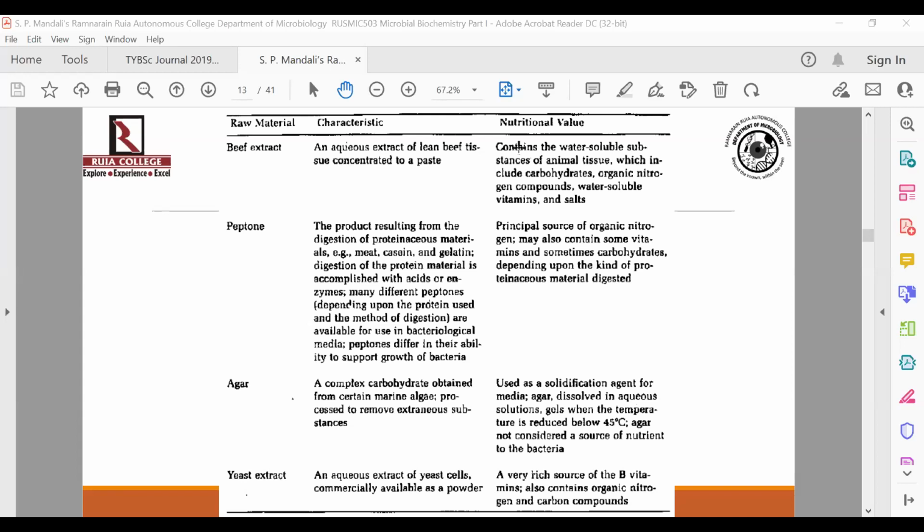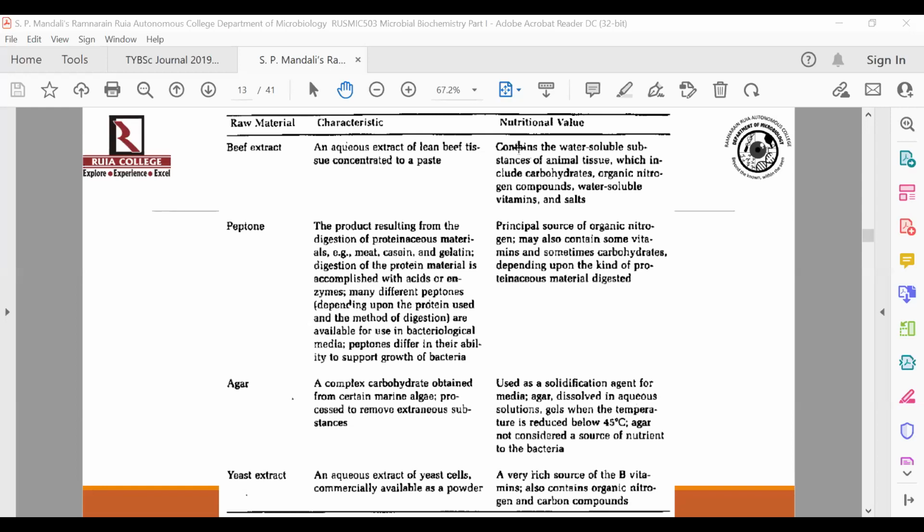As far as yeast extract is concerned, I have told you earlier also, that an aqueous extract of yeast cells is commercially available in the form of a powder. Yeast extract is utilized because it's going to be a very rich source of vitamin B complex. So whatever vitamin B forms are required for the microorganism to grow, yeast extract could be a source of that.